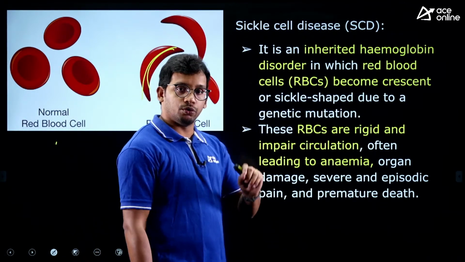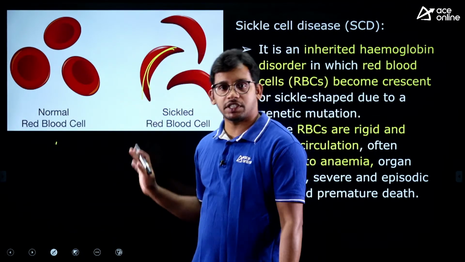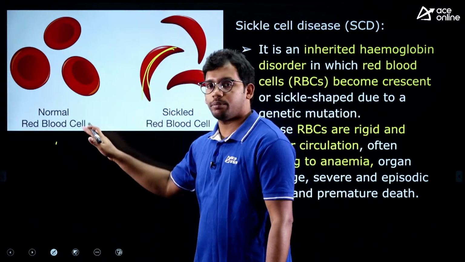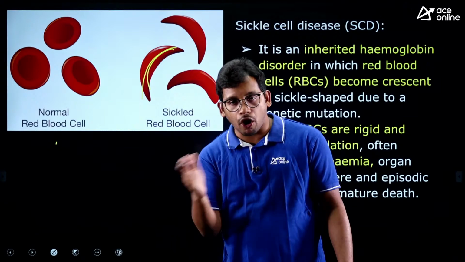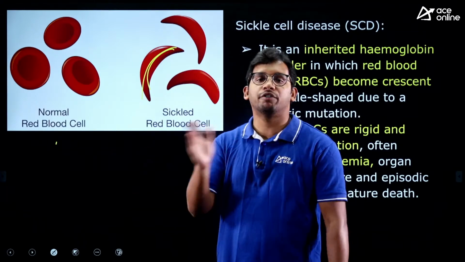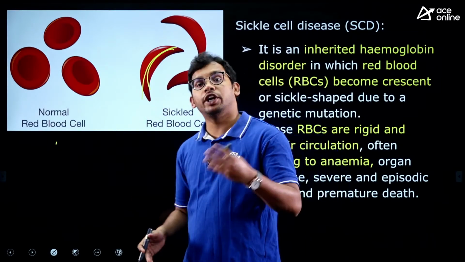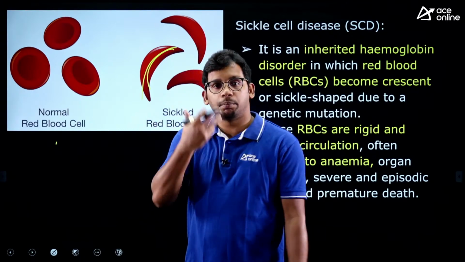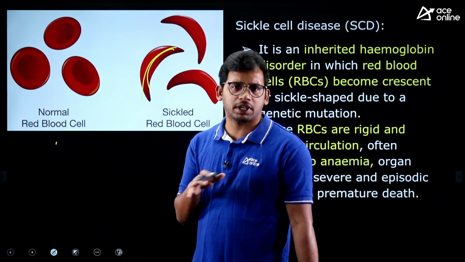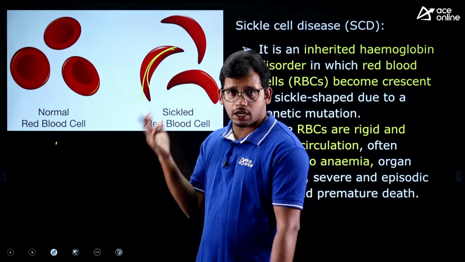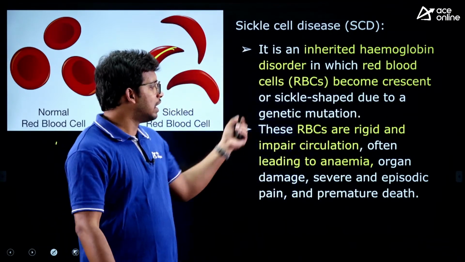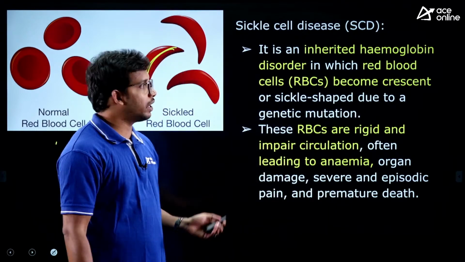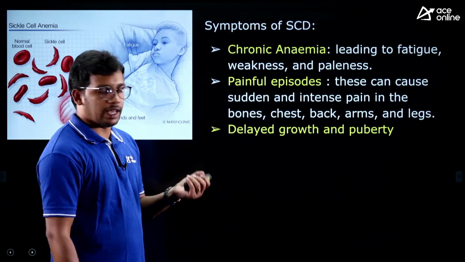And you also need to know what will happen because of sickle cell anemia. Because of the different shape of RBCs, there is no proper supply of oxygen from the blood to different parts of the body. It may also lead to death, right? Breathing will be difficult because oxygen has to be transferred to all the organs in the body. So because of this genetic mutation in the sickle cell, it may even lead to death. That is called sickle cell anemia.